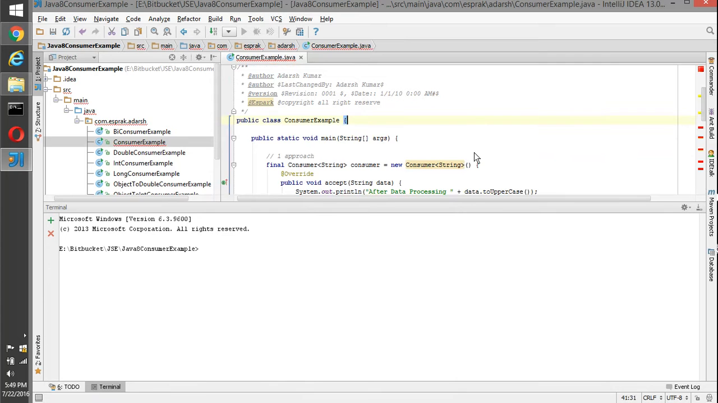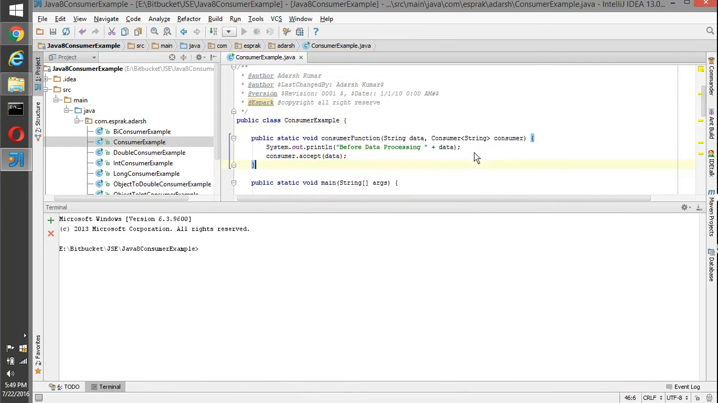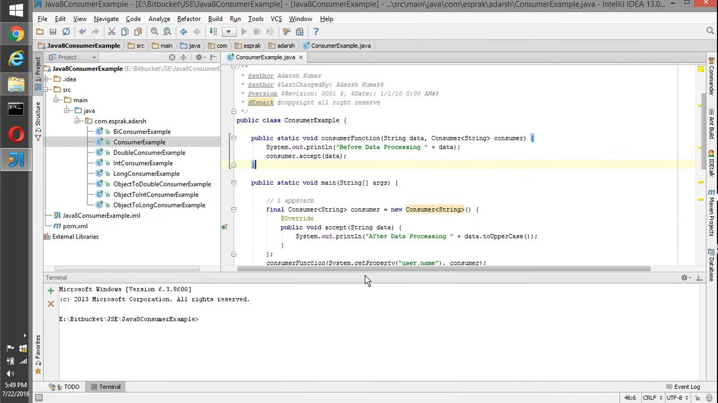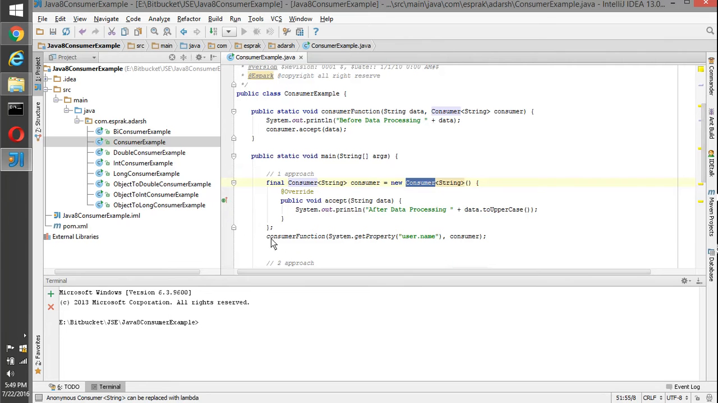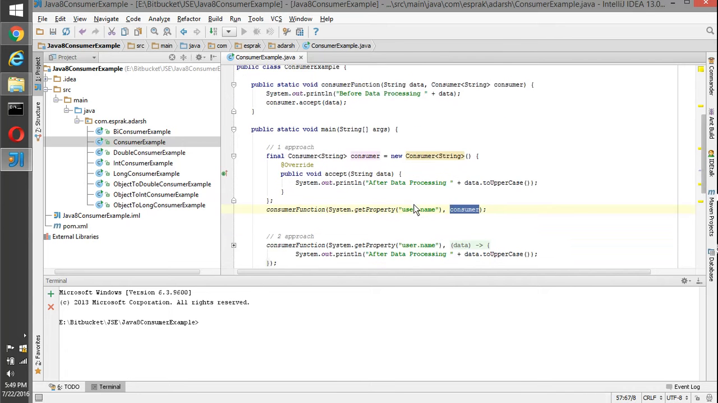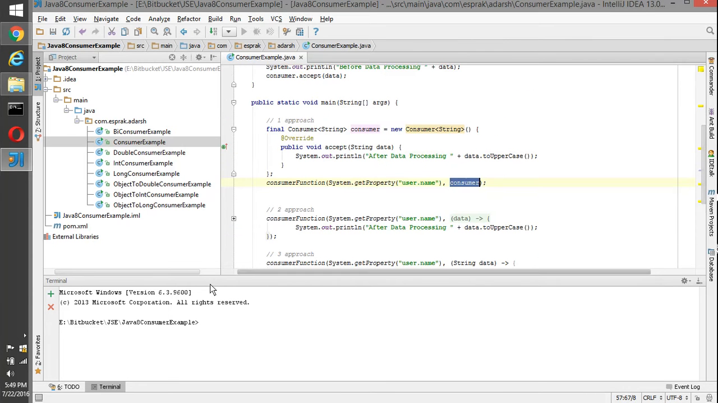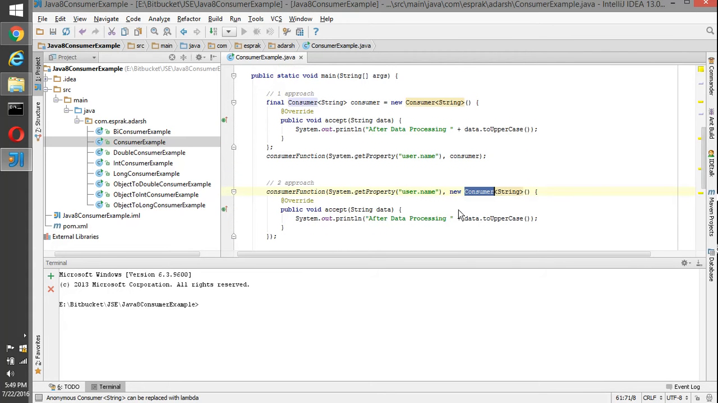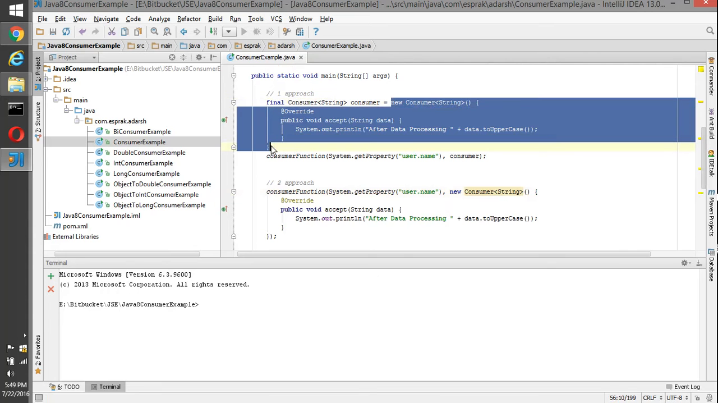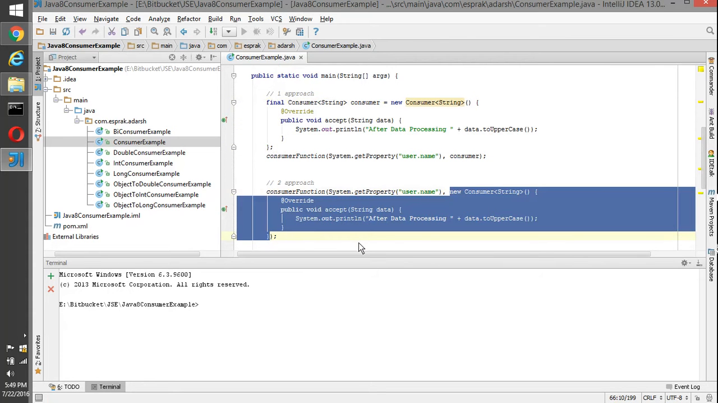So I'm going to put it here first. The first approach: we have just done the implementation and provided the functionality, and we are calling this function by passing the string as well as a consumer implementation. The second approach is to provide a runtime implementation using an anonymous class. We have just copied this section and, instead of storing it, we are passing it directly. This is the way prior to JDK8.